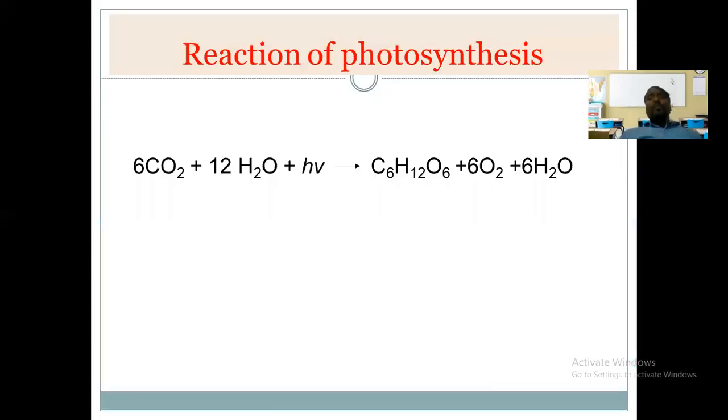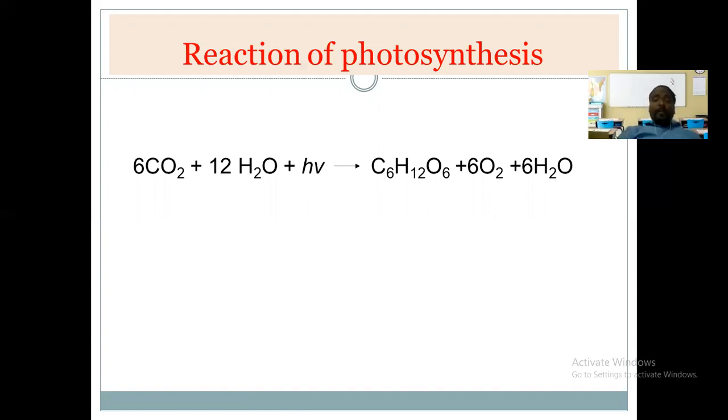This is the overall reaction. You might have to remember this reaction, isn't it? The overall photosynthesis reaction is 6CO2 plus 12H2O plus light energy, hν, gives rise to C6H12O6 plus 6O2, the oxygen gas which is evolved, plus 6H2O.